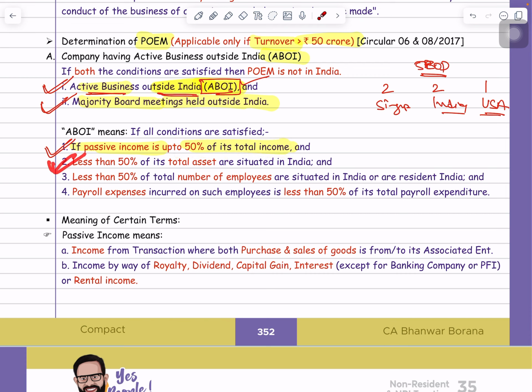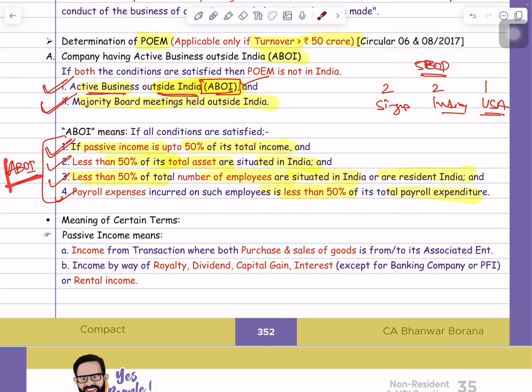Second condition says that less than 50% of total assets of that company are situated in India. Third condition says that less than 50% of the total number of employees are situated in India or are resident in India. And the last condition, whatever the Indian employees, the payroll expenditure on those employees should be less than 50% of the total payroll expenditure of the company. Guys, if all these four conditions are satisfied, then I can say that the ABOI test is fulfilled. ABOI means active business outside India.